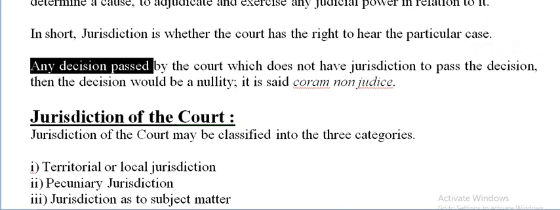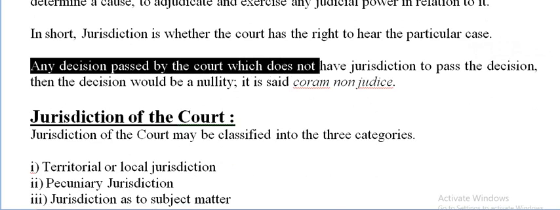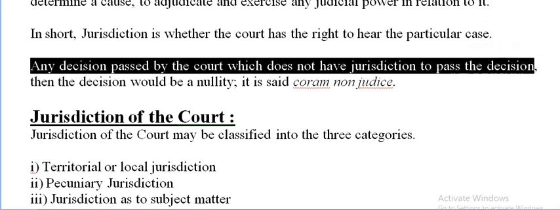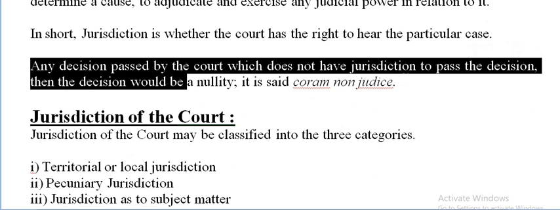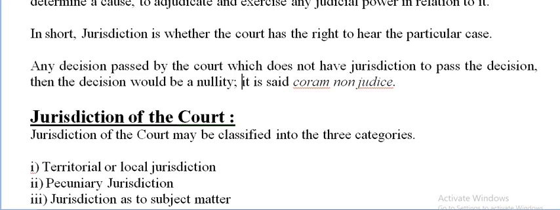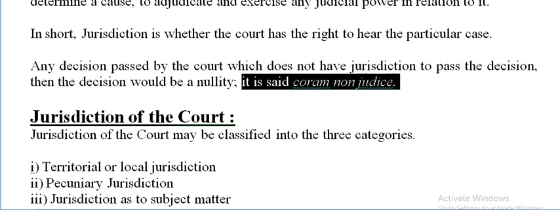Any decision passed by a court which doesn't have jurisdiction to pass the decision would be a nullity. So it is very important. If any court has no jurisdiction, but passes any decision, then it will be a nullity. So in legal terms it is said coram non juris.